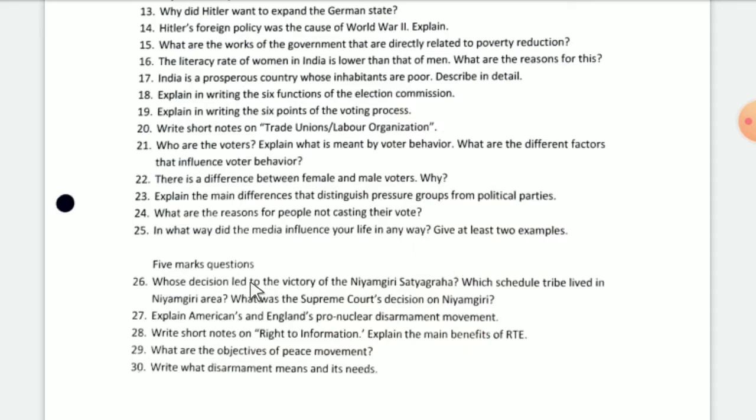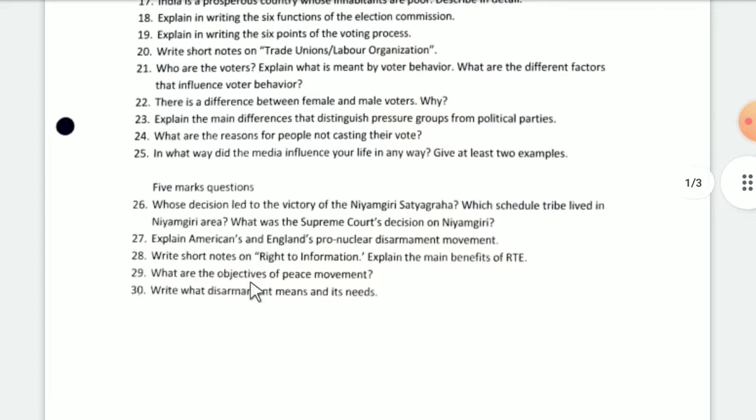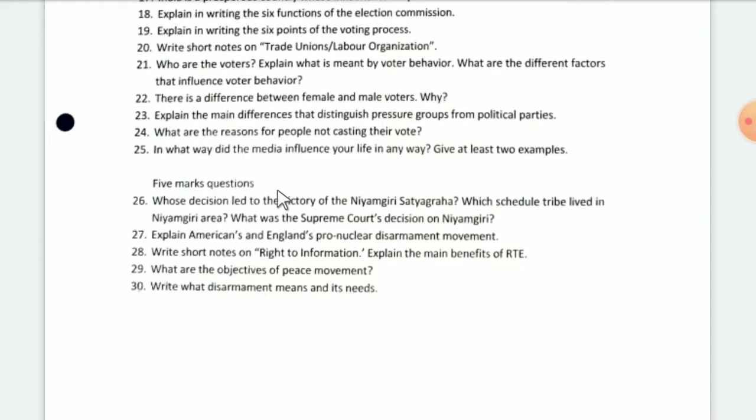Now there are 5 marks questions. Don't adhere or stick to the marks. Okay, 5 marks question may also be asked in 6 marks question like this.